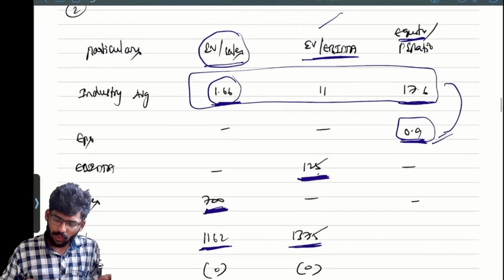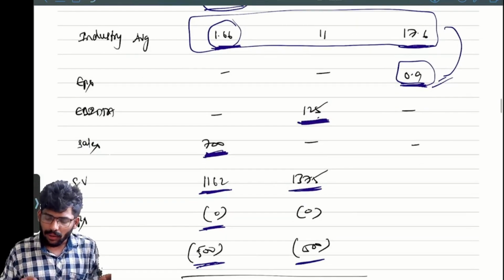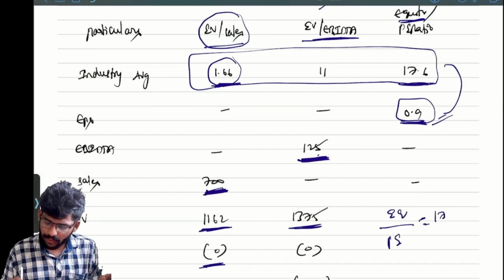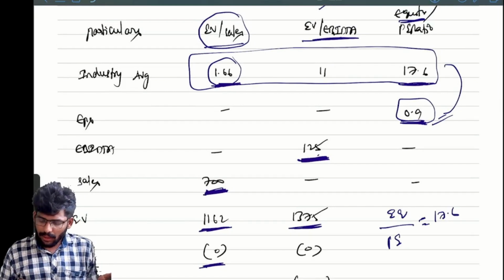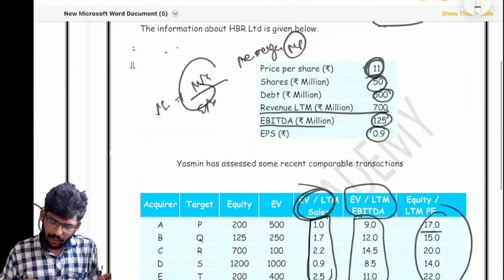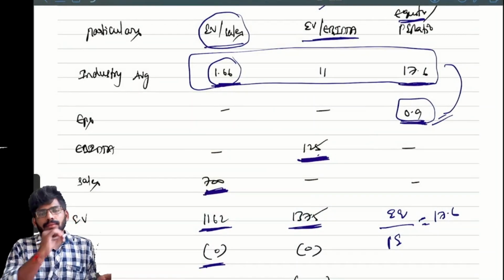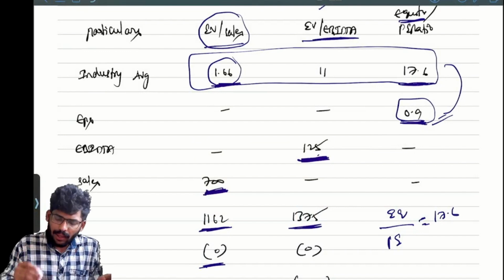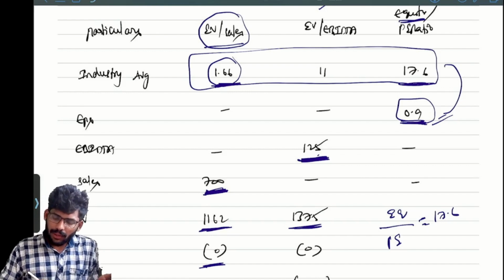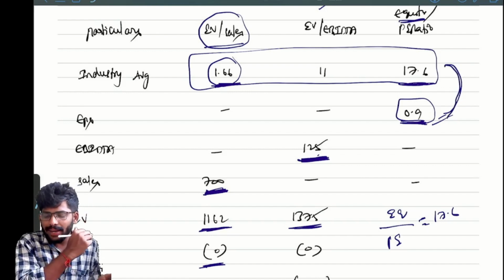But in case of these two values, I think students may get one doubt here. Sir, equity by PE ratio equal to 17.6. Correct or not? So here, what is the equity actually? Like the question may come for the students. Yes. Here you can say enterprise value by EBITDA equal to 11. So then we will get enterprise value. Then if you multiply these two, what will we get here?